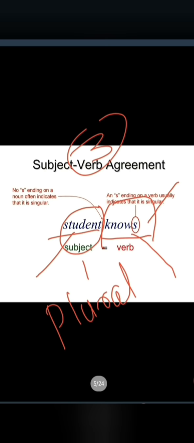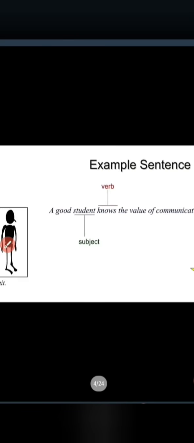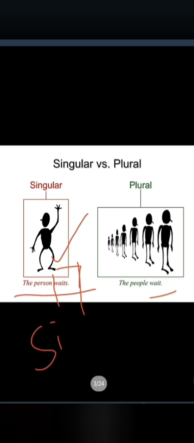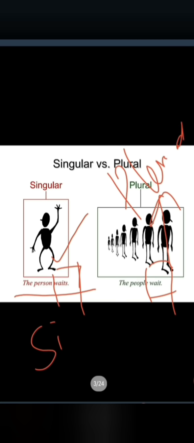Hope this thing is clear. I'll go for an example, you will understand. See here we have yes, no, waits. This is a verb, and at the end of the verb, yes, we have s, and it represents what? Singular. See here, wait, there is no s. So in such cases, it represents what? Plural. Already we studied this.